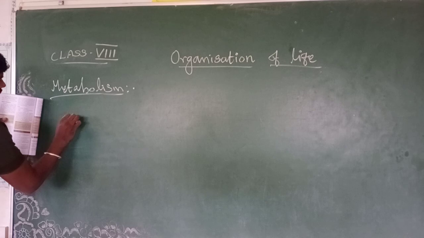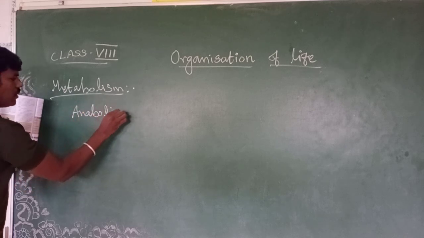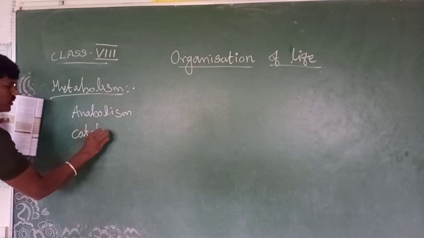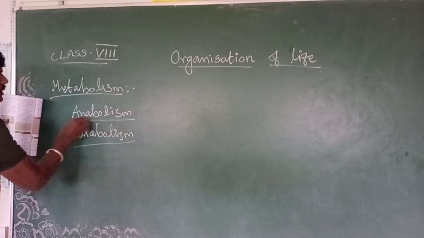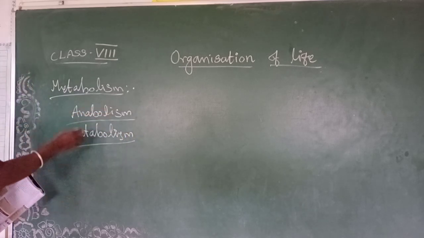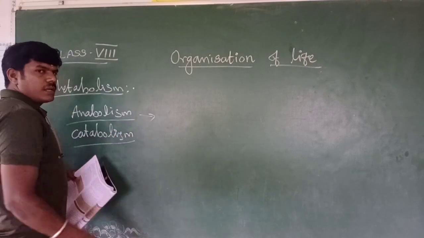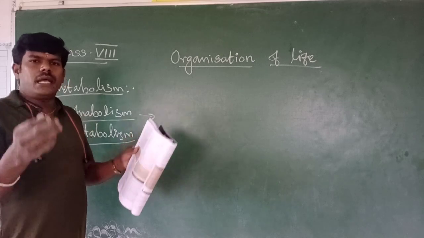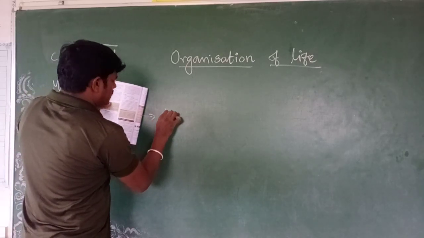What are those? That's anabolism and then catabolism. These two successive stages are called metabolism. So anabolism means the buildup. Small molecules join together to make a large compound. That is the buildup of substances.